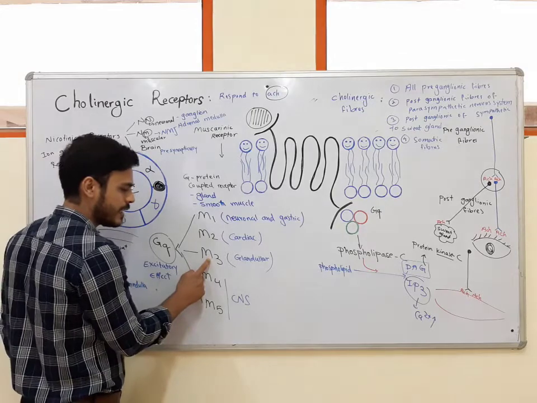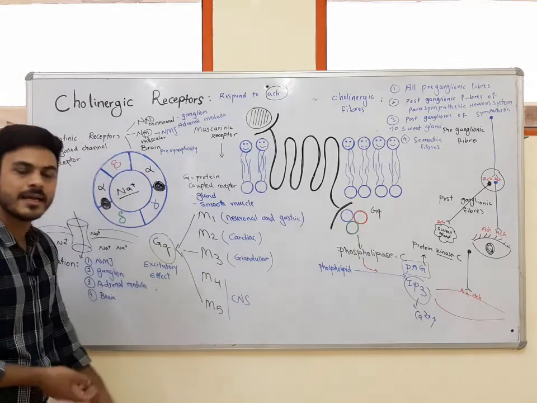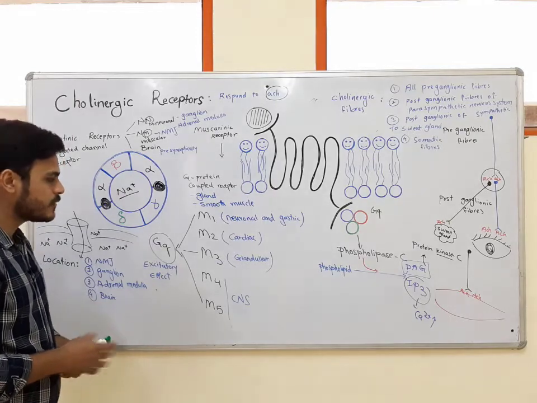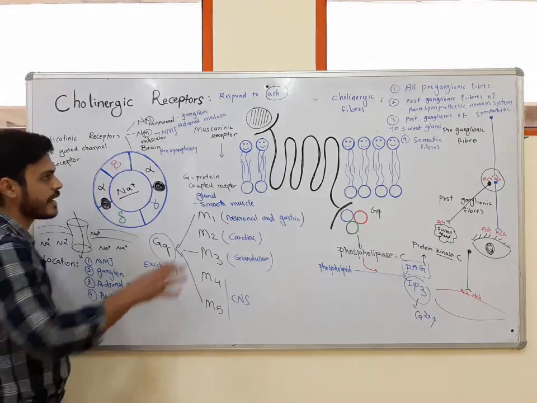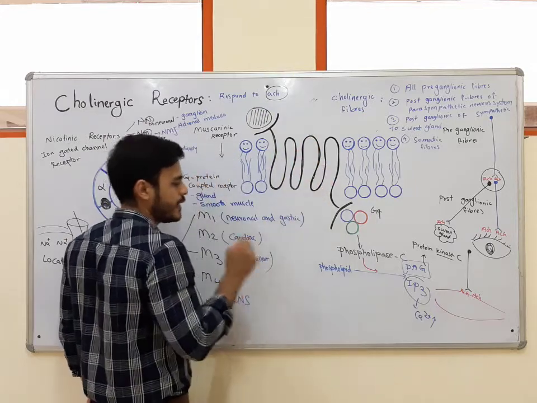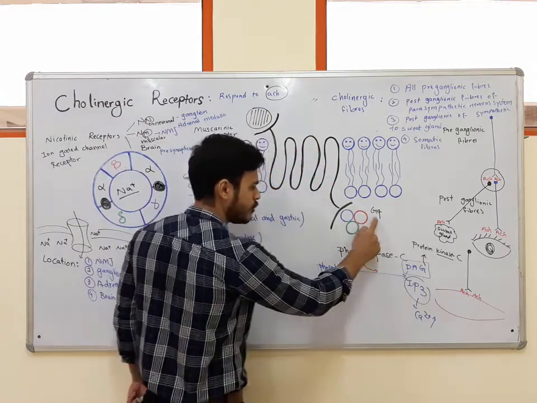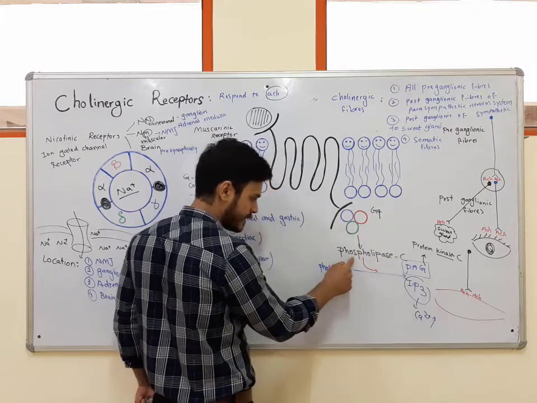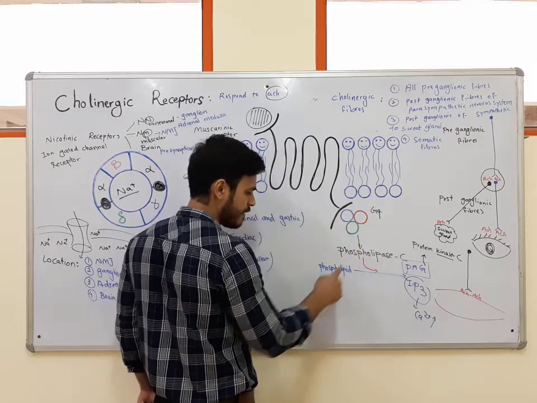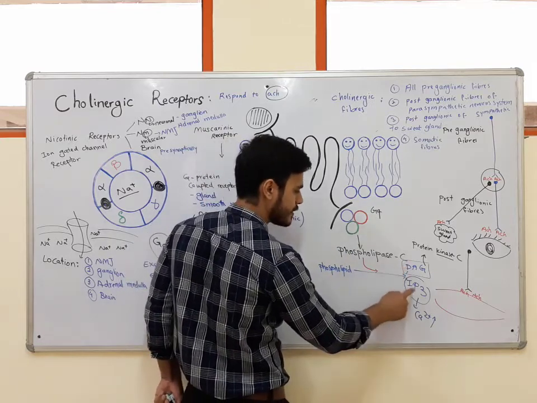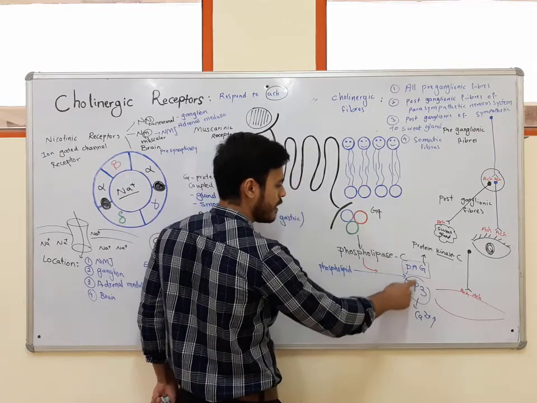We have it in the gland, so it can increase secretion and releasing of different hormones. This was about Gq protein. When acetylcholine binds to M1, M3, M5, it can activate Gq protein. Gq protein activates phospholipase C. This enzyme further can convert phospholipid to diacylglycerol and inositol triphosphate.